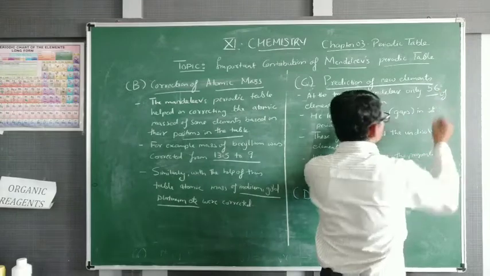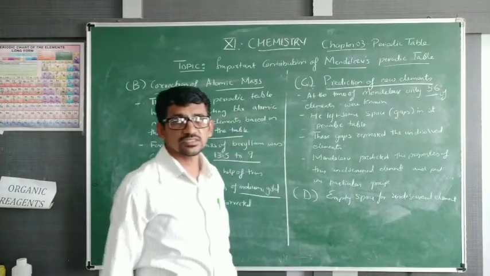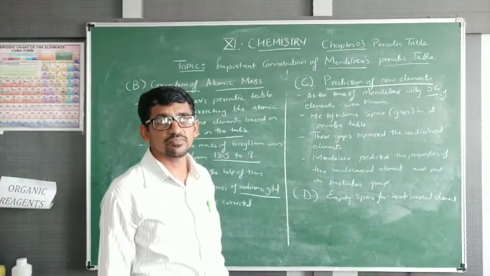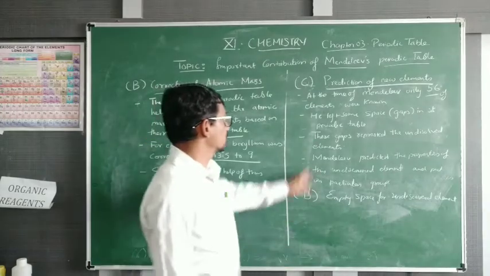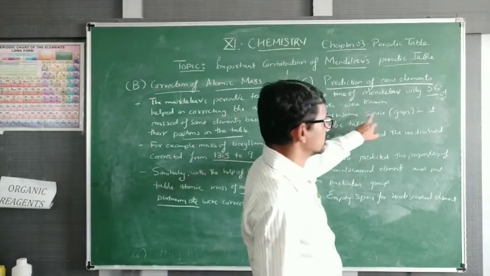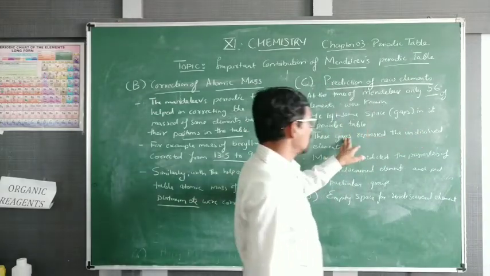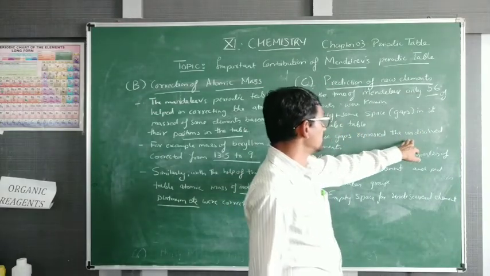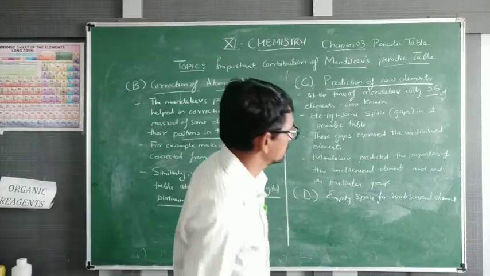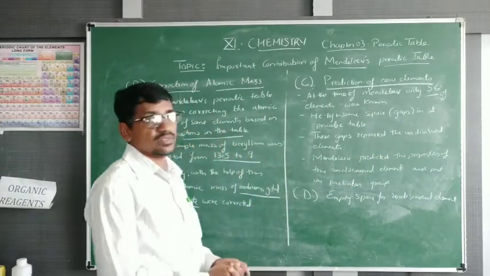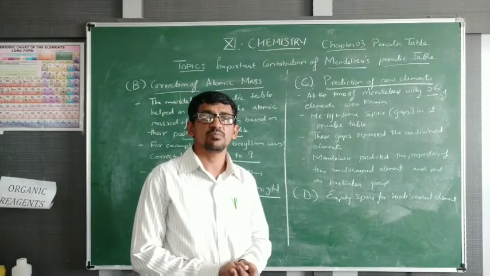So elements discovered were very few at the time of Mendeleev. Only 56 are there. He left some space that is known as gap in the periodic table. These gaps represent the undiscovered elements. Undiscovered elements means what? The elements which are not found.